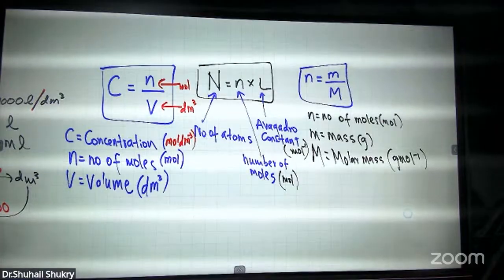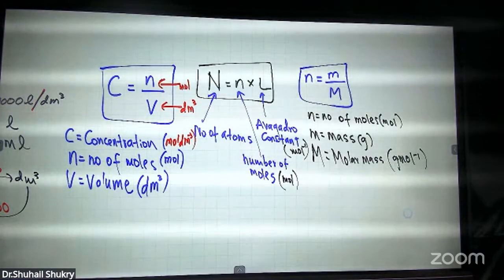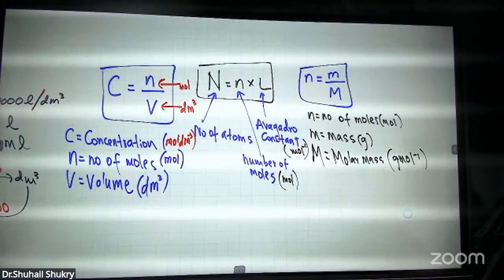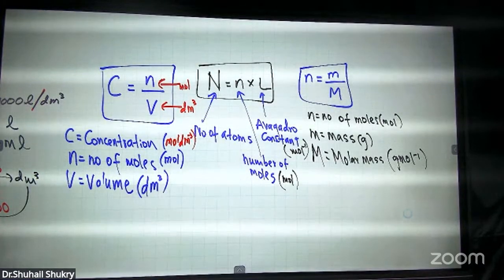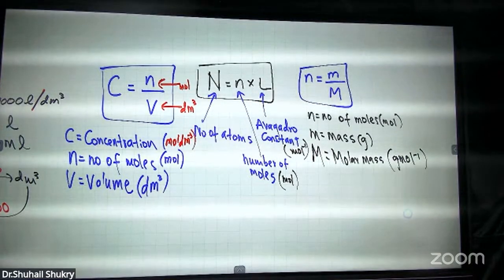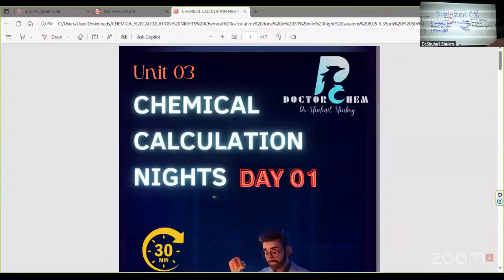Okay, now we have opened it. Now I'll share that photo. We'll take around 5 minutes, and finish this. At least we'll do the first question.